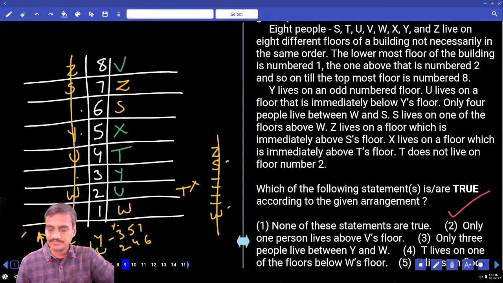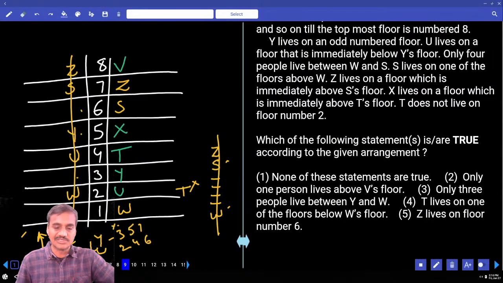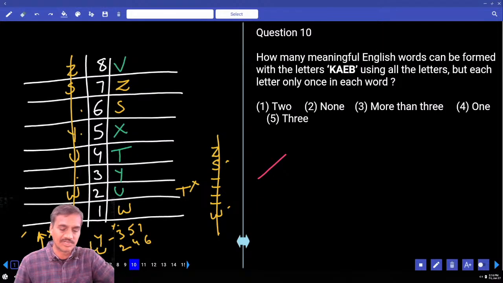Then the 9th one: which of the following statements is definitely true? Only 1 person above V's floor, that is false. And 3 in between Y and W, that's again false. And T lives on one of the floors below W, that's again false. Z lives on floor number 6, and that's also false. Then what is your answer here? None of the given statements is true. Choice 1, question number 9.